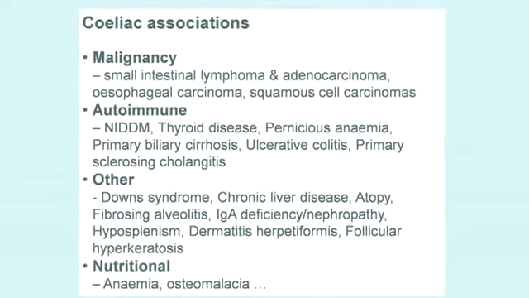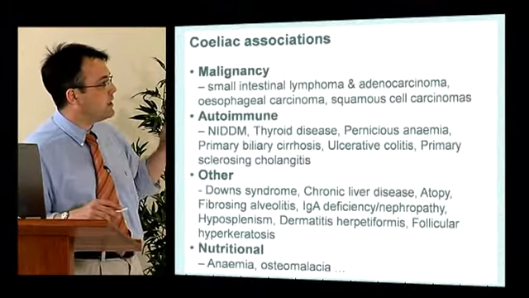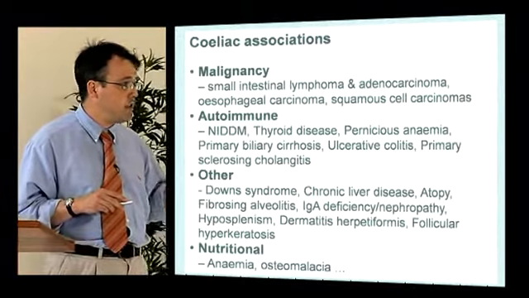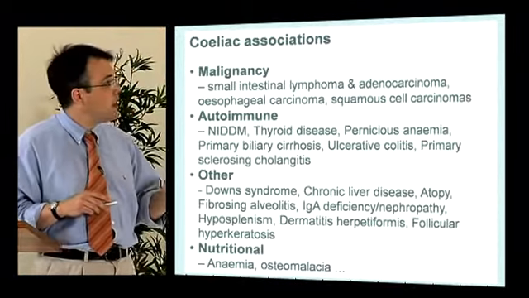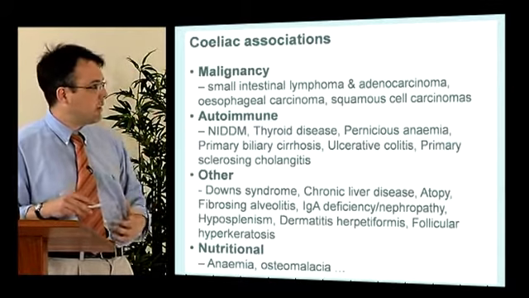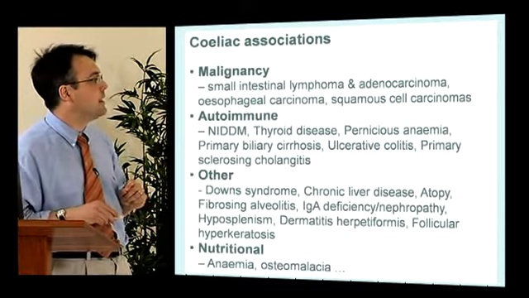Celiac disease is associated with a number of malignancies, including small intestinal lymphoma, but any GI cancer of the upper GI tract from the mouth down to the beginning of the colon is more common in celiac disease.